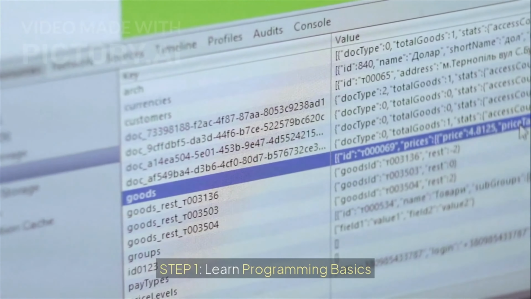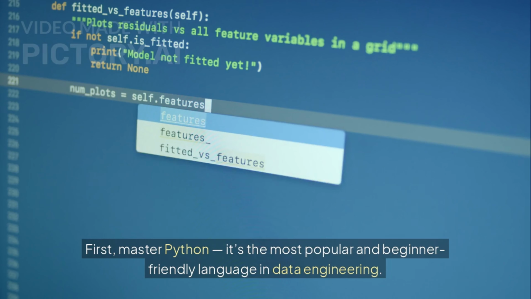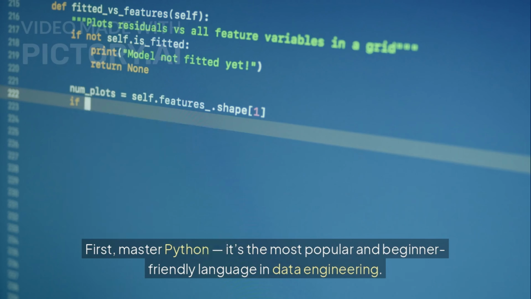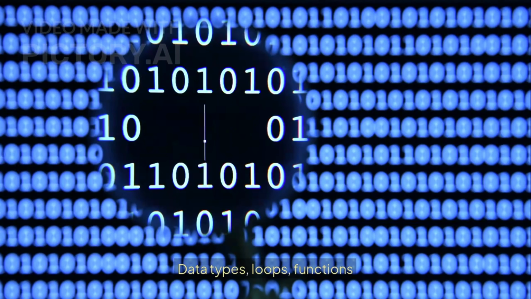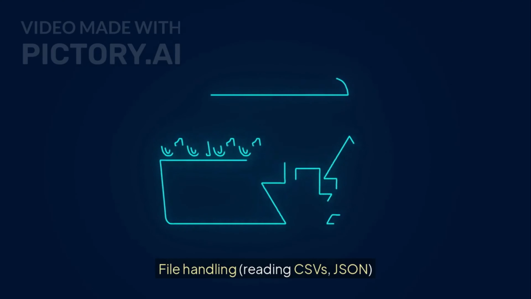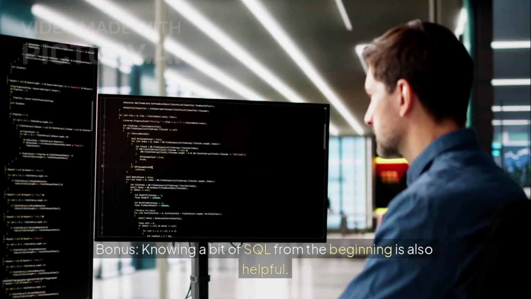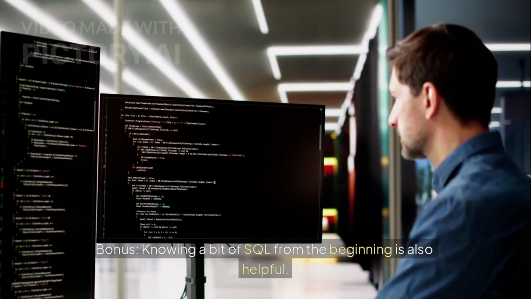Let's begin. Step 1. Learn programming basics first. Master Python. It's the most popular and beginner-friendly language in data engineering. Learn data types, loops, functions, file handling, reading CSVs, JSON, libraries like pandas, NumPy bonus. Knowing a bit of SQL from the beginning is also helpful.